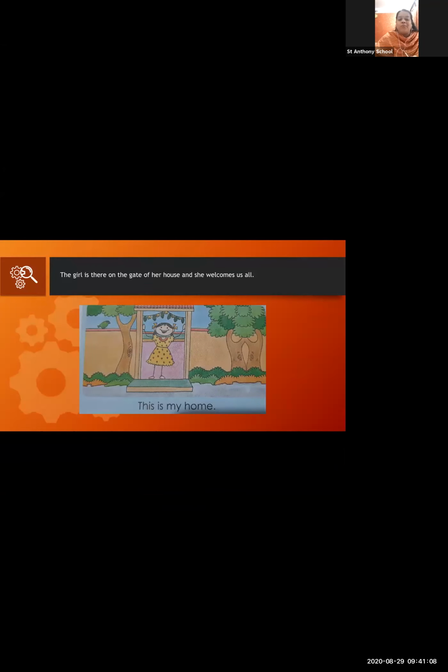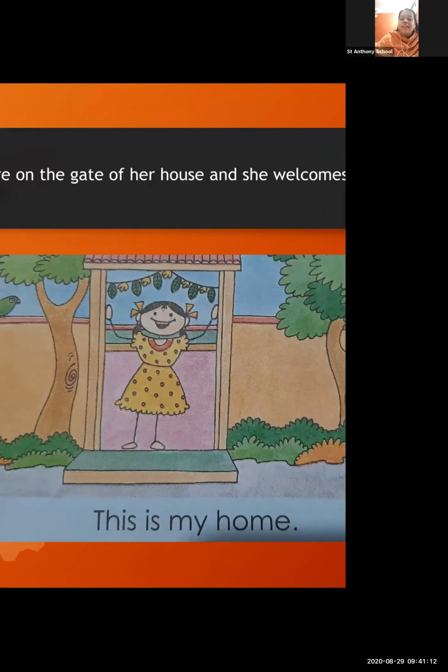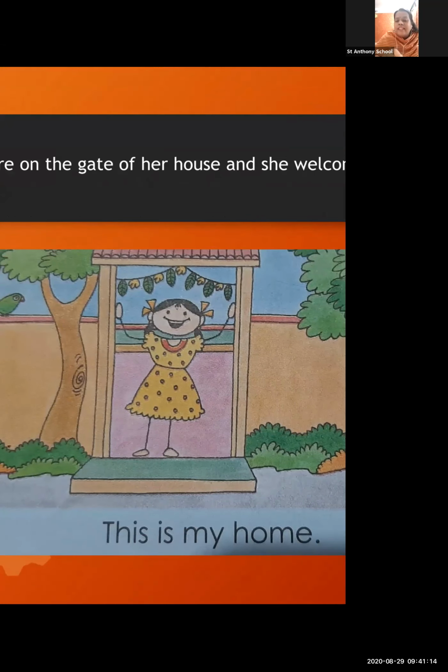My home. Now, students, here you can see a girl. Now what is the girl doing? You all can see the girl is at the entrance of her house, and she is smiling. Now dear students, whenever a guest is coming to our house, how do we welcome them? With a smile, with a smile.